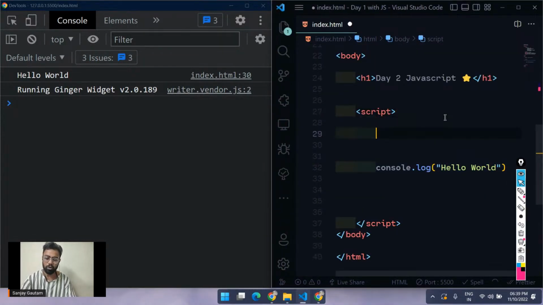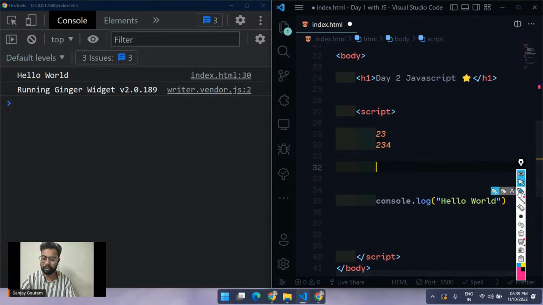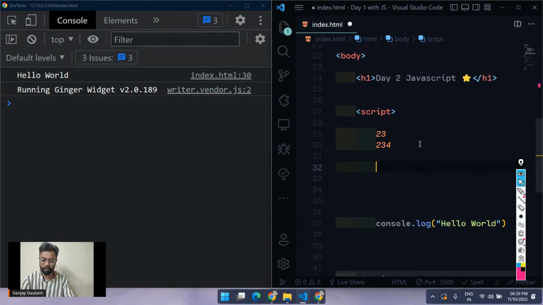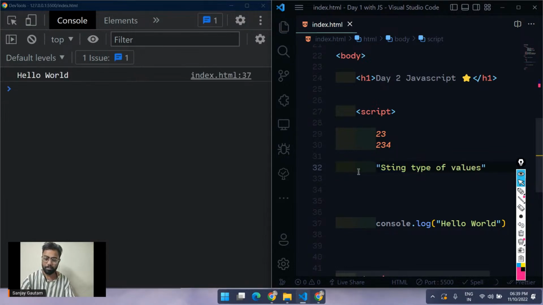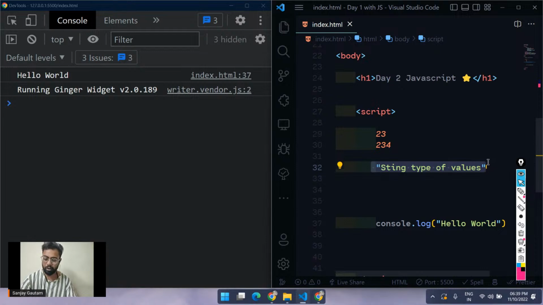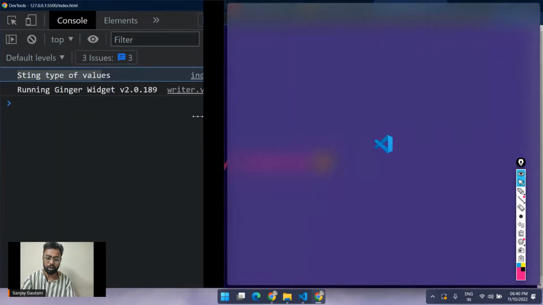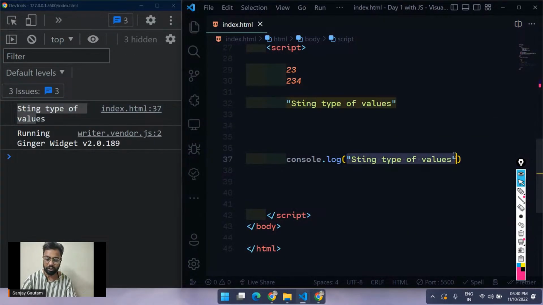And yesterday I also told you about something called values. So any number is a value, and this is the number type of value. Obviously, you can see these all are numbers, so number type of values. And we have something called the string type of value. So it's the string type of value, and whatever value you put inside this console.log, you will get here in the console panel. So I'm getting a string type of value because I put a string here.